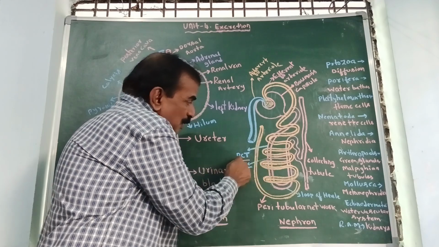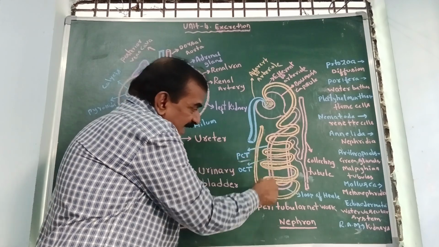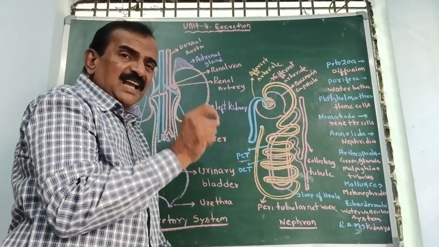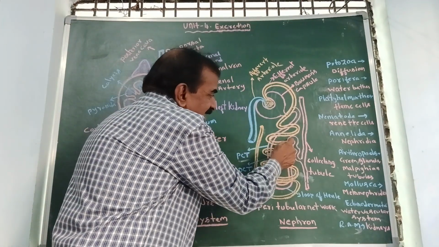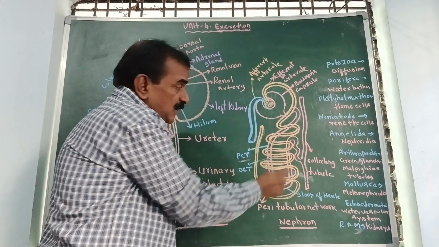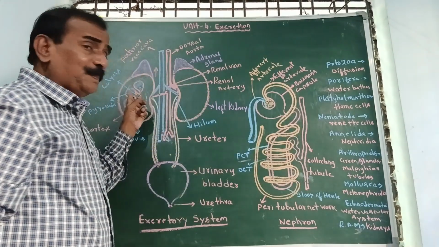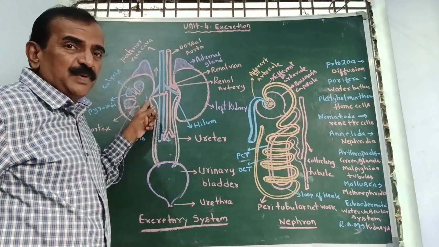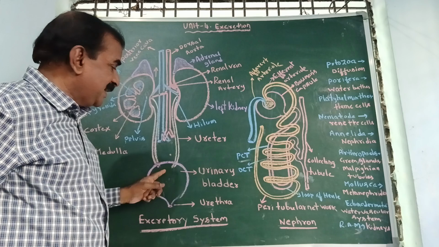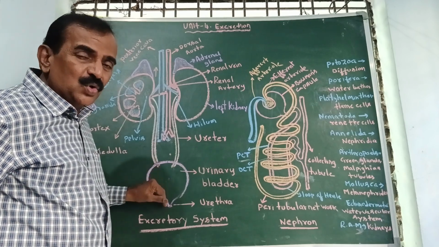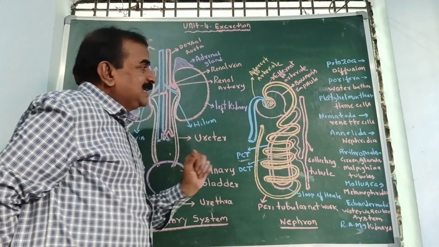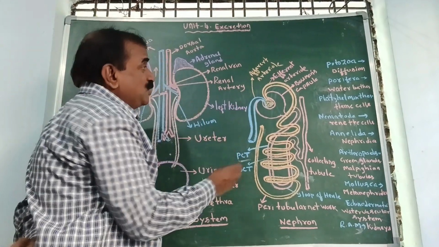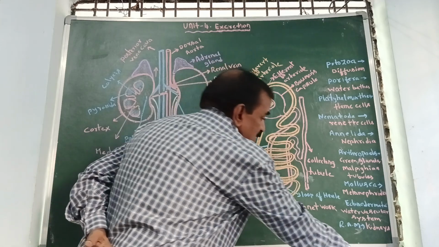So this is PCT, proximal convoluted tubule, and this is called loop of Henle, and this is called DCT, distal convoluted tubule. And finally, this distal convoluted tubule has a connection with the collecting tubule, and collecting tubules open to pyramids. Pyramids open to calyces. Calyces open to pelvis. Pelvis open to ureter. Ureter opens to urinary bladder, and finally urinary bladder through urethra, urine is passed out. That is a brief description regarding the nephron.